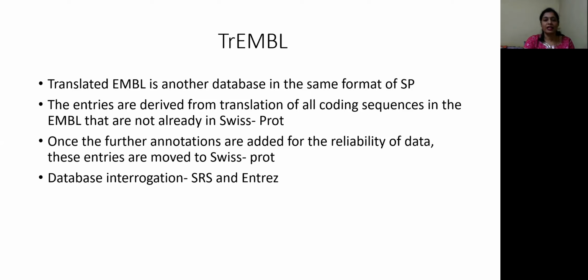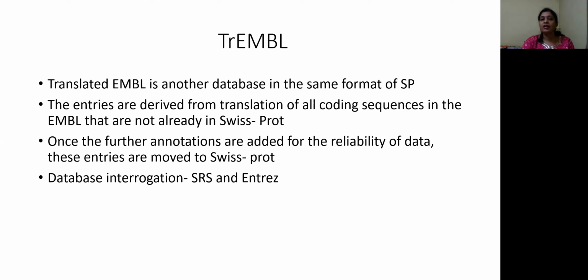Another related database is TREMBL. TREMBL is translated EMBL, a database in almost the same format as the SwissProt database. The entries present in TREMBL are all derived from the translation of coding sequences from EMBL which are not present in SwissProt. Meaning, coding sequences from EMBL with complete annotations are deposited in SwissProt.